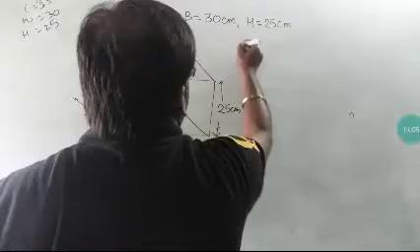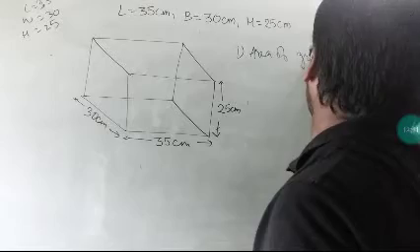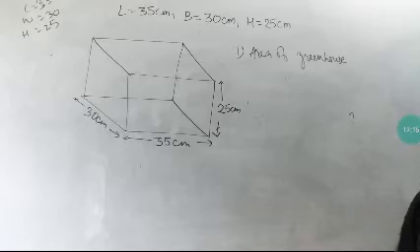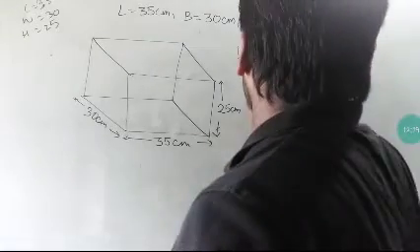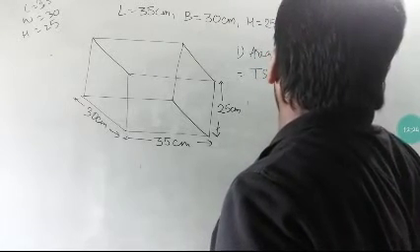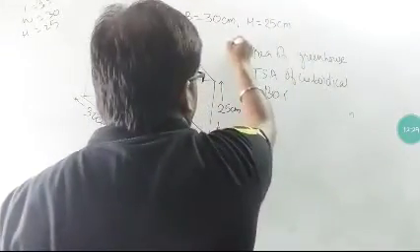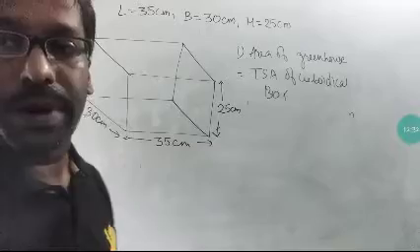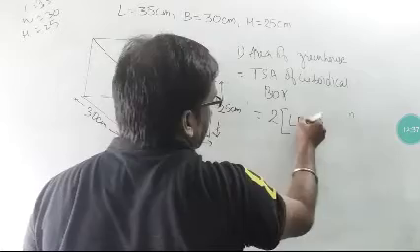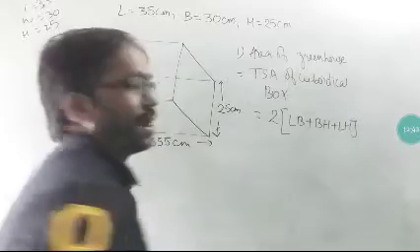And what is the first thing that they asked? They had asked about the area. Area means total surface area. So the area of the greenhouse is given here. The formula is given, you know that formula. The formula is 2 times length into breadth plus 2 times breadth into height plus 2 times length into height. Length into breadth 2 times, breadth into height 2 times, and length into height 2 times.